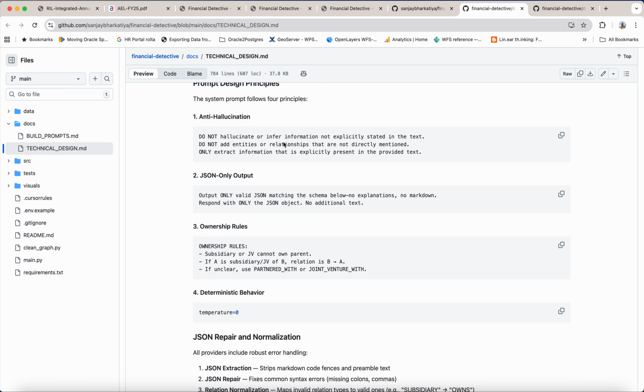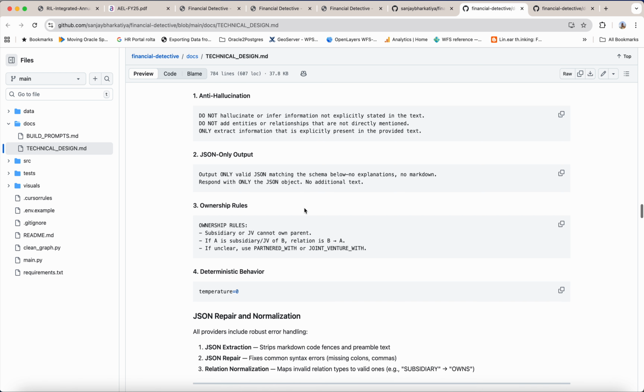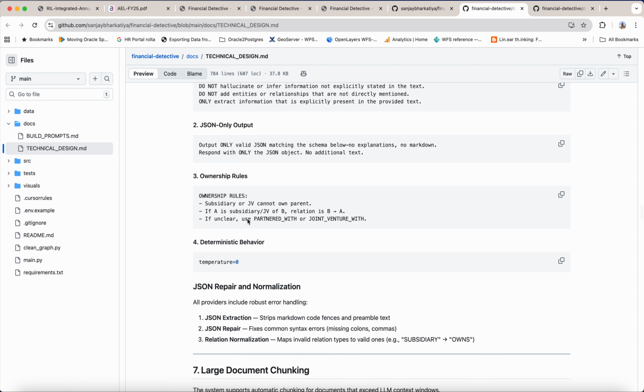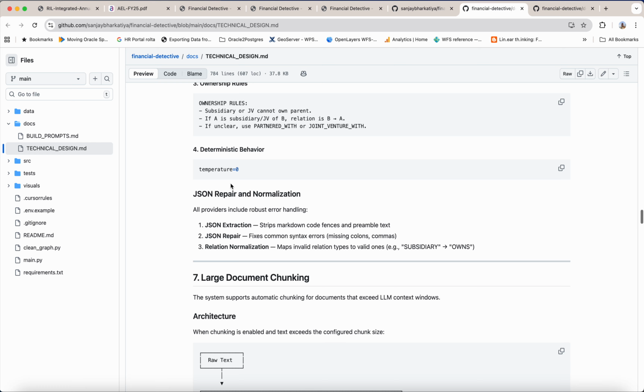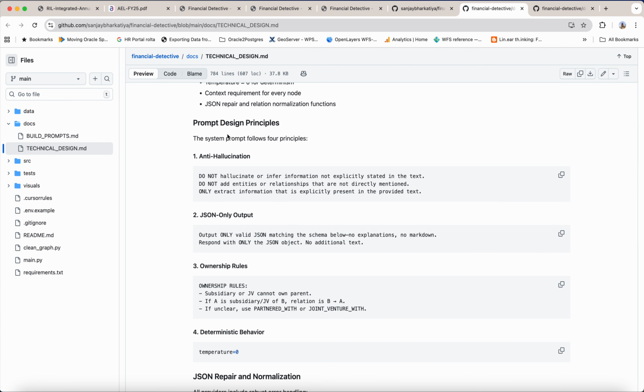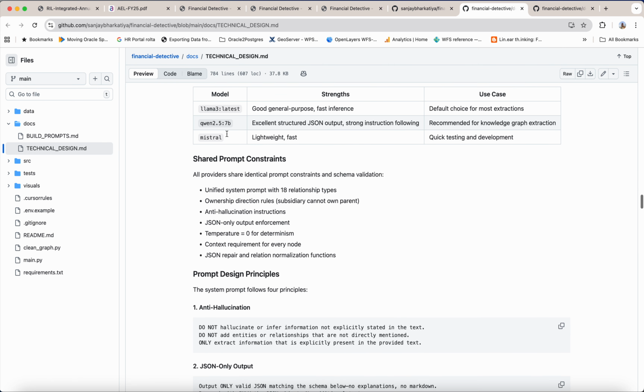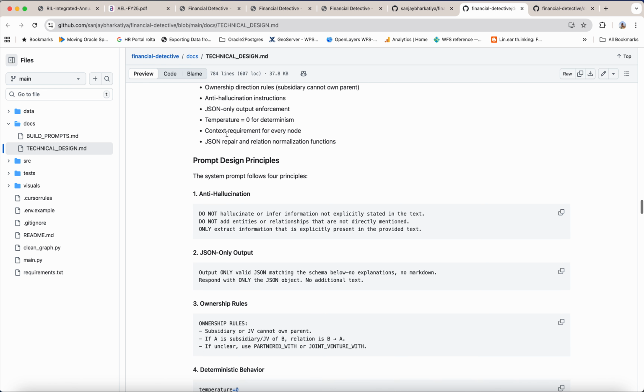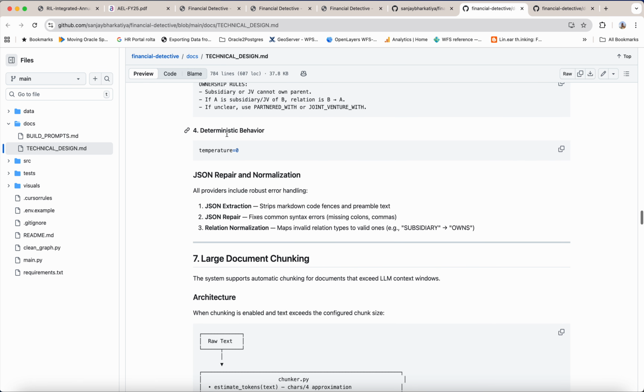Anti-hallucination: do not hallucinate or infer information not explicitly stated in the text. Do not add entities or relationships that are not directly mentioned. Only extract information that is explicitly present in the provided text. JSON only output: output only JSON matching the schema below. No explanation, no markdown. Respond with only the JSON output, no additional text, plus ownership rules and deterministic behavior. So this type of prompt design has been given to all providers before hitting the LLM.